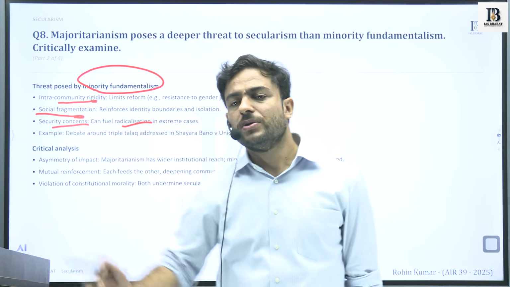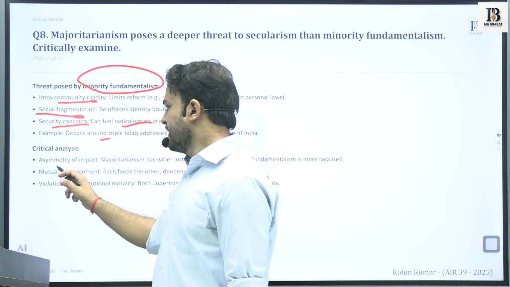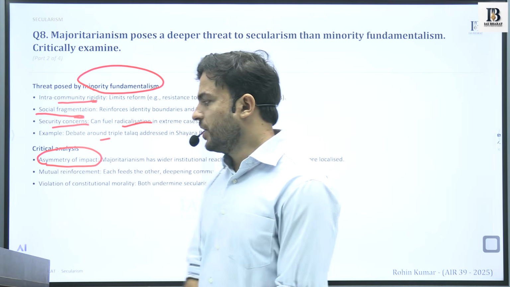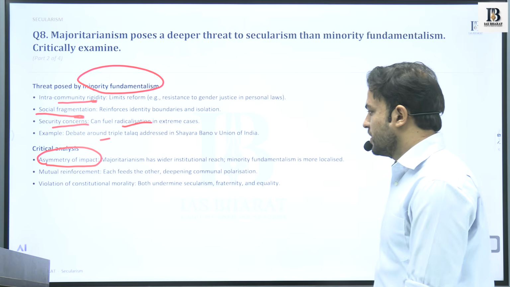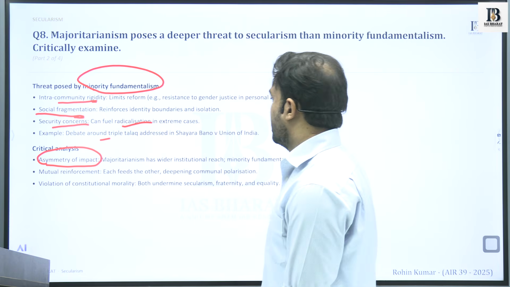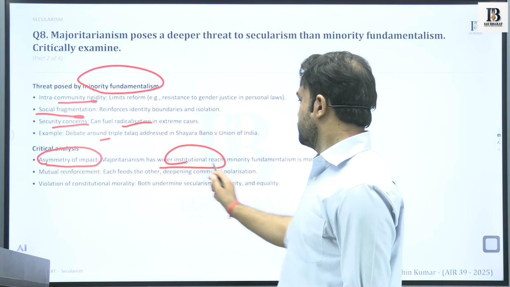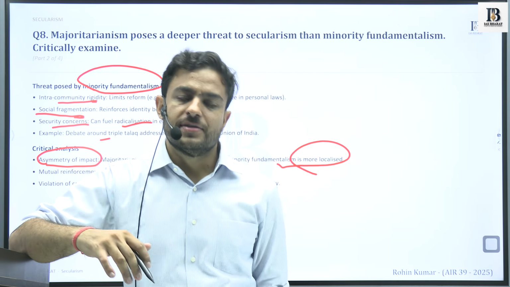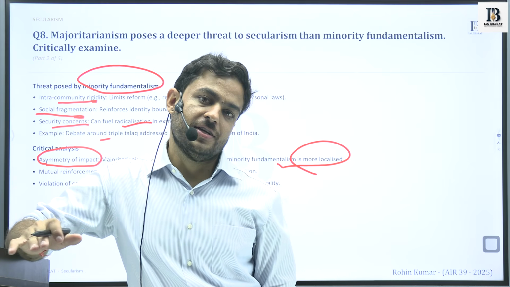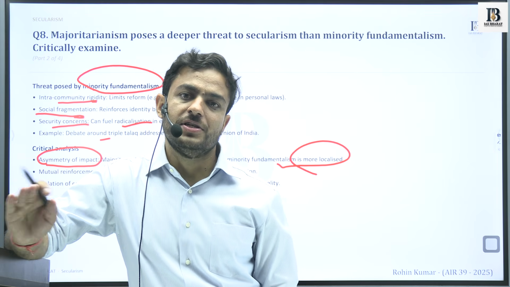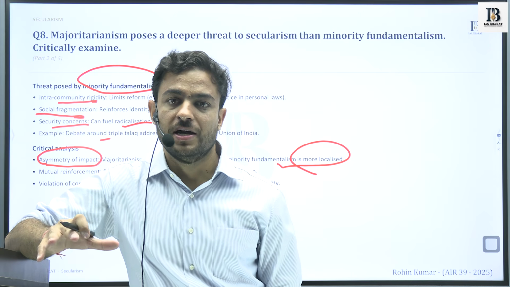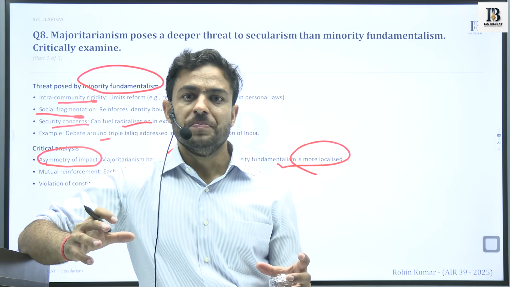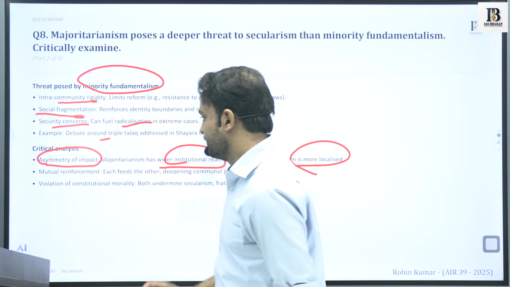so that it became very difficult to bring social harmony into those regions. Then there is the critical asymmetry of impact: when both these things come into play, the impact is very asymmetrical in nature. The majority has wider institutional reach while the minority is more localized. The upper control is more in the case of the majority communities. However, with respect to the minorities, the impact at the local level is very high. So if there is a divergence between the two, at the local level and at the higher level, then it will be very difficult to bring change.